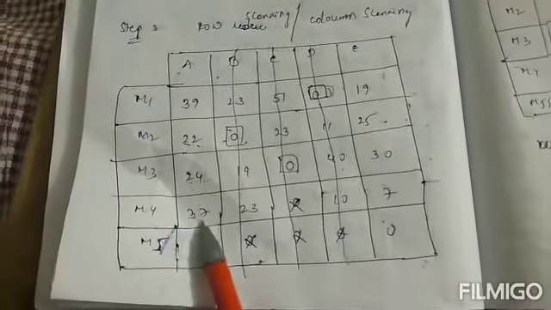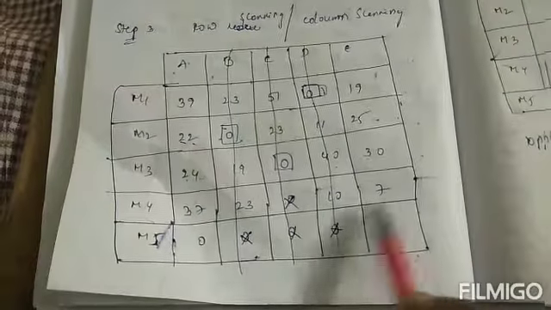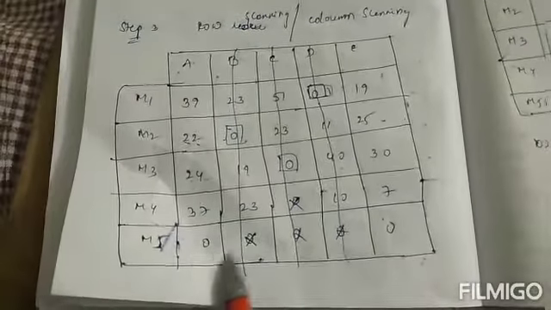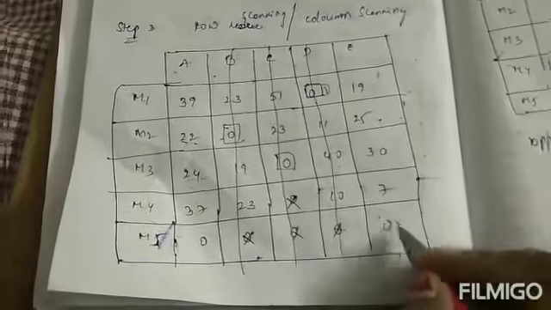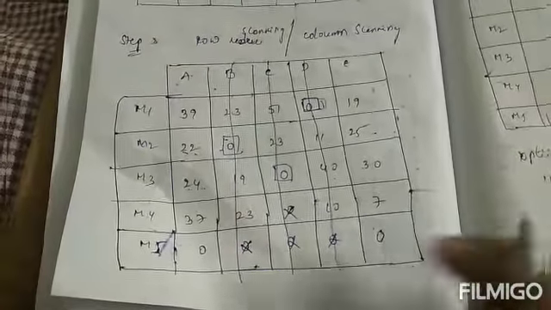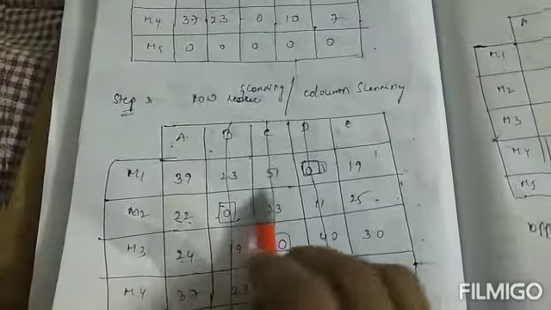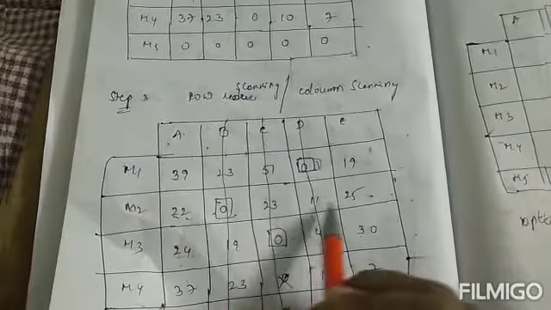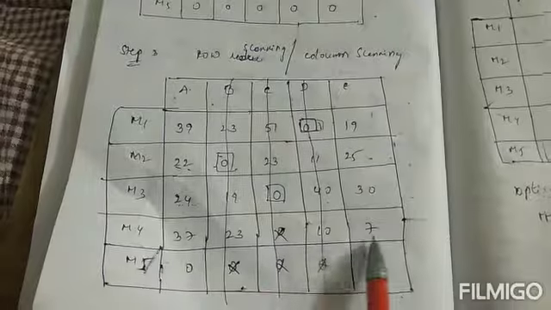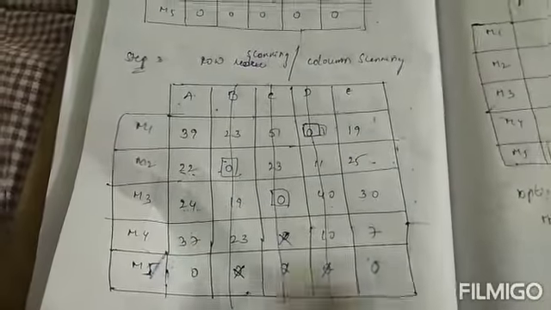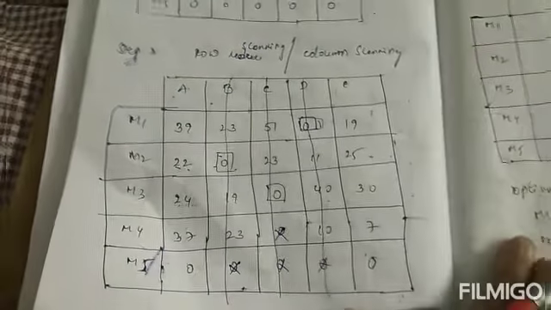Next I will check another row. In this row there are no zeros, and in this row I have two zeros, so this is not eligible for row scanning. Next I will start with the first row. In the first row there are no zeros, nor in the second, third, fourth or fifth row, because we have two zeros and it is not eligible for rows. Now row scanning is completed.